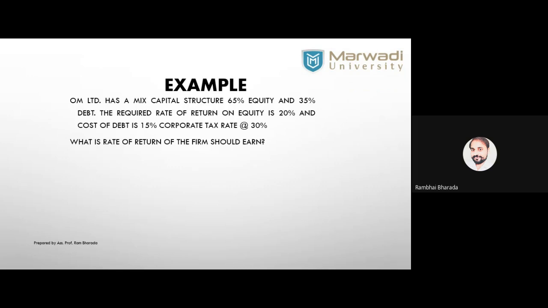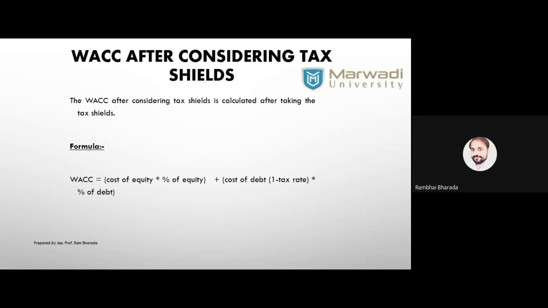See, OM Limited has a capital structure of 65% equity, 35% debt, and the required rate of return on equity is 20%, on debt is 15%, and corporate tax is 30%. So whenever the tax is given to you, you need to use this formula: cost of equity into percentage of equity plus cost of debt, but in bracket 1 minus tax rate, 1 minus t.